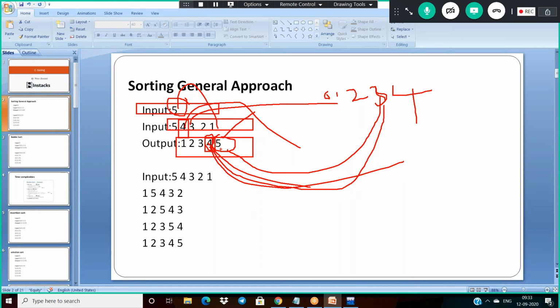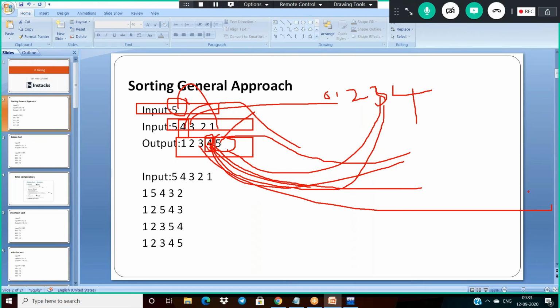If sometimes you don't get any idea about the previous approach, just implement the sorting logic and print a of n minus 1. A of n minus 1 is the maximum element, a of n minus 2 is the second maximum, a of n minus 3 is the third maximum element.